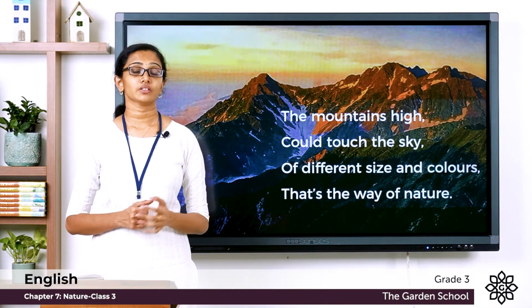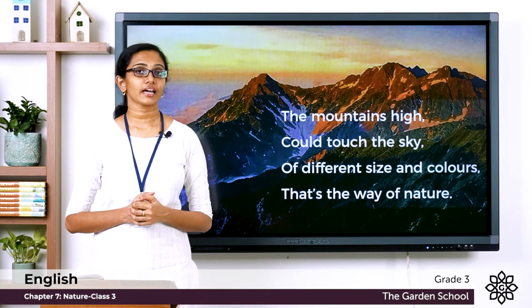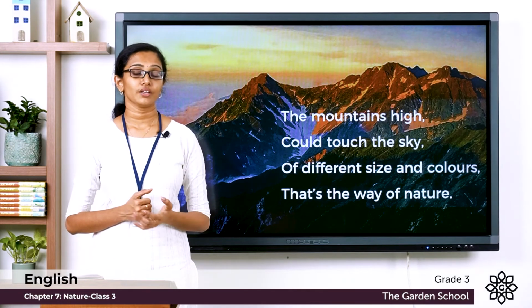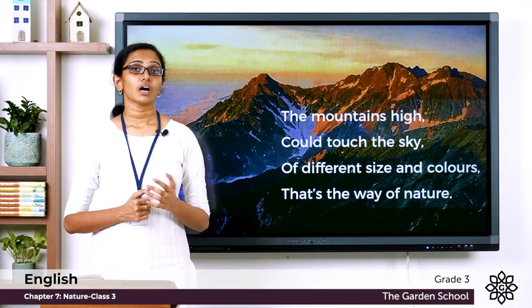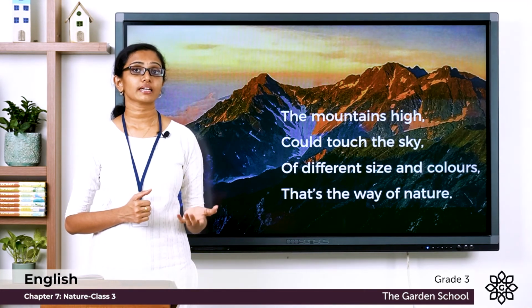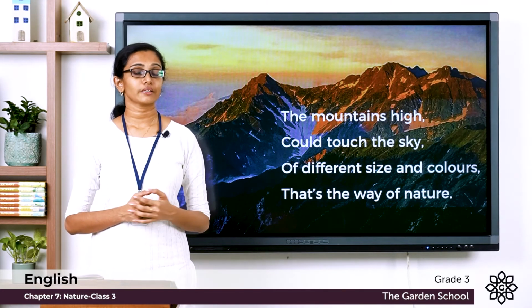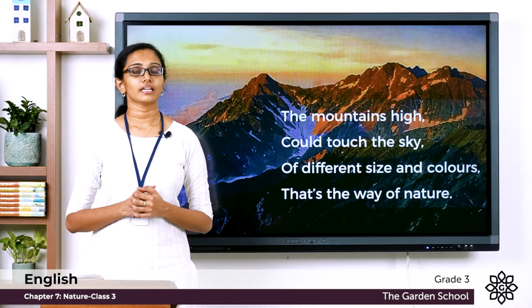Imagine that you are traveling through the countryside. Do you see the mountains and the valleys there? Do all the mountains look the same? Do they have the same color or the same size? No. They all will look different in color and size. Some mountains may be as huge as if they look like they are touching the sky. So these beautiful mountains come in different sizes and colors, and that's how they are in nature.